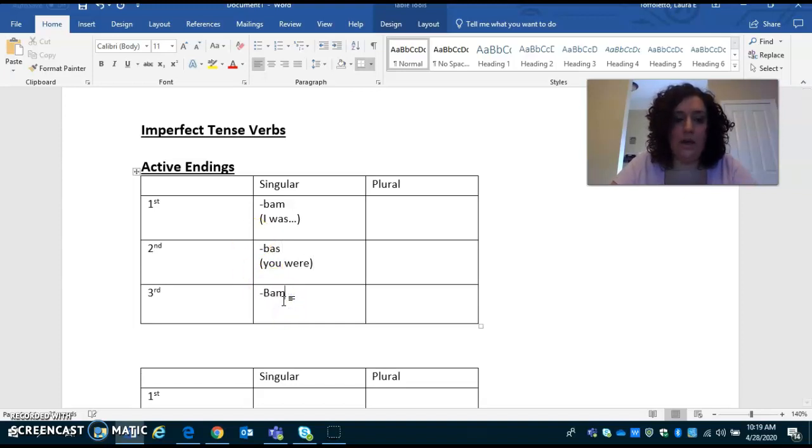And then we have bat. He, she, it was. And then on the plural side, we have bamus, which is going to be we were. And you have batis, which is you, y'all were. And then finally we have bant, which means they were, okay?